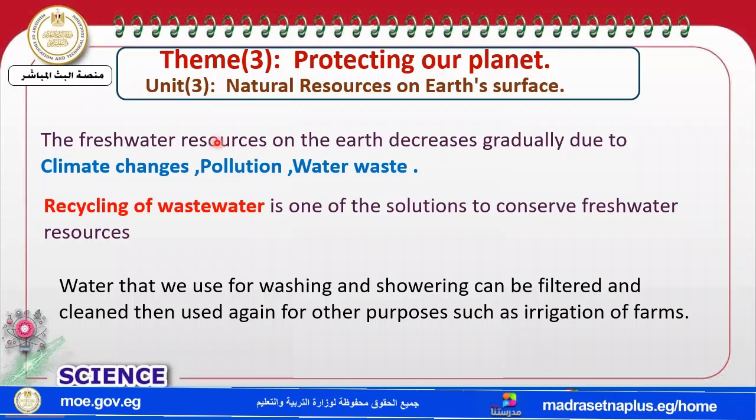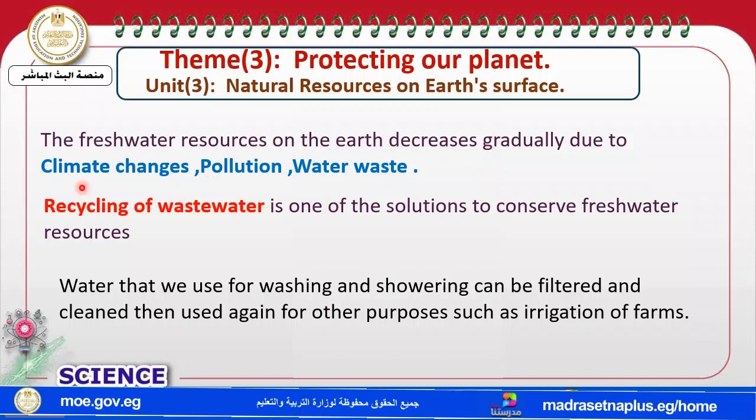Fresh water resources like what? Like the rivers, like the streams, like the ponds. These resources decrease gradually. The width of the river decreases, my dear students, and the amount of water decreases. Why does it decrease?